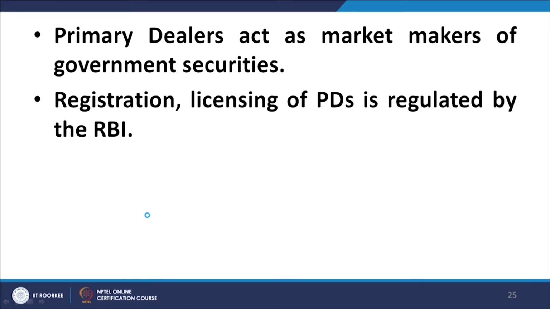Primary dealers act as market makers for government securities. In other words, they provide two-way quotes for the purchase and sale of government securities. The primary objective of registering primary dealers is that they create some kind of liquidity for the government securities by providing two-way quotes at all points of time. Registration and licensing of primary dealers is done by the RBI.